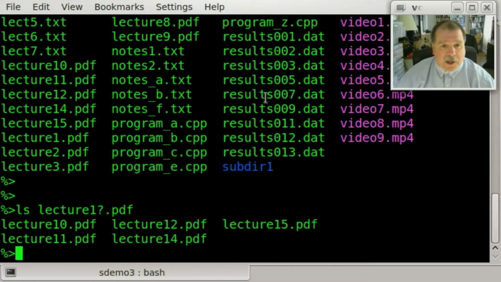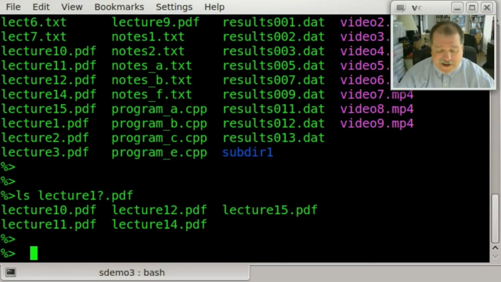Why? Because this pattern that I have here, where I use the question mark right here, had to match a non-null character, meaning it couldn't match nothing whatsoever. So that meant I didn't match, for example, lecture 1.pdf. So, is there a way we could match anything that had lecture 1 in it, regardless of what its length was? And the answer is yes. The other symbol that we'll use to match things, the other wildcard, is the asterisk. And the asterisk can match any series of characters of length running 0 through however long you want here, and it can match virtually any character.